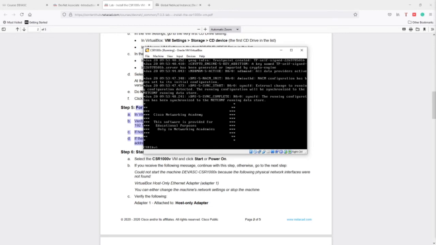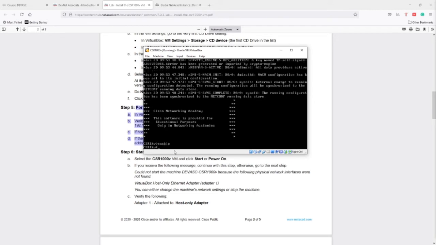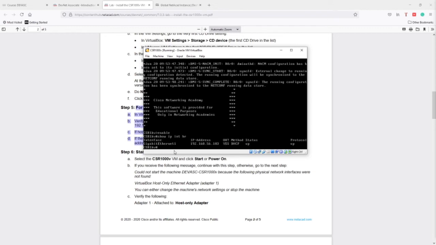Okay, as you can see here now, we have this message, Cisco Network Academy. This software is provided for education purposes only in Network Academy or networking academies. And here we have this router. As you know, you can type enable. And now let's say, for example, show ip interface brief. And we have here this IP address, and as you can see, it is connected to the interface GigabitEthernet 1. What we need is to write down this IP address to verify connectivity with this router.